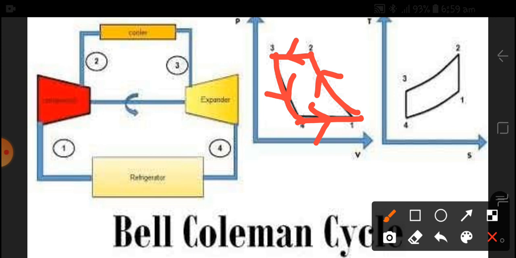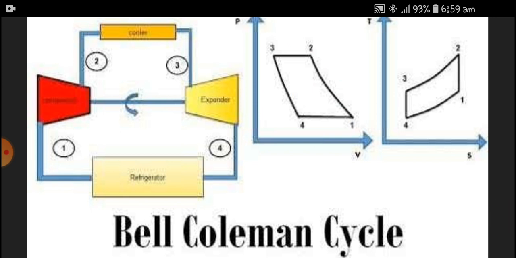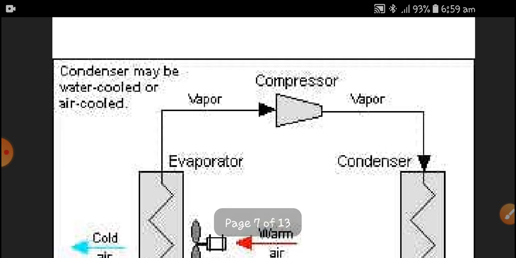This is the PV diagram and this is the TS diagram. The Bell-Coleman cycle is an air refrigeration cycle. In how the air refrigeration works, the compressor and expander are coupled with a common shaft. This is generally used in aeroplanes or rocket propulsion. The cooler and the refrigerator are there for cooling the air. So that is the Bell-Coleman cycle.